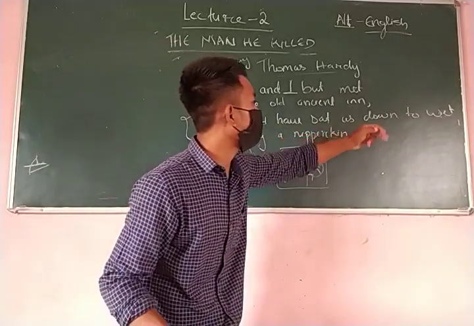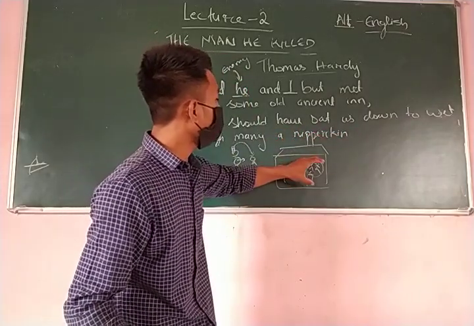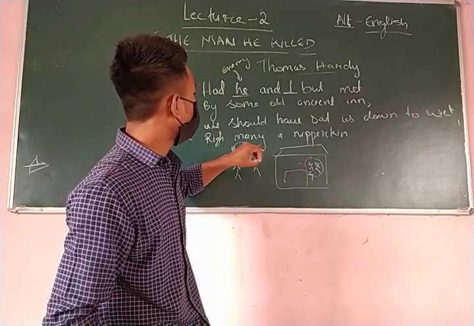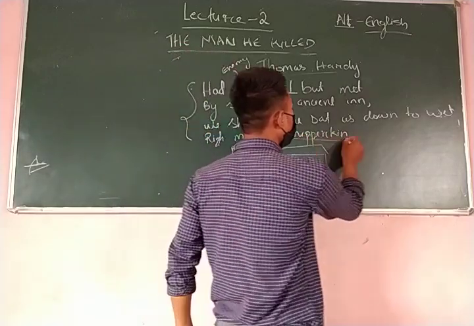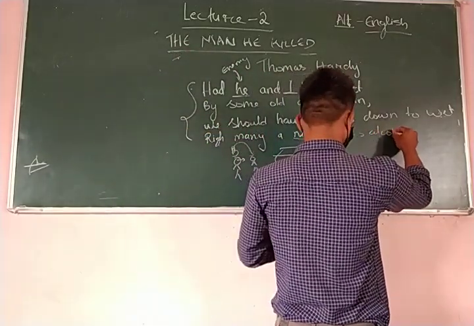We should have set us down to wet. So they would be drinking a lot of alcohol. Nipperkin means alcohol. Understand?